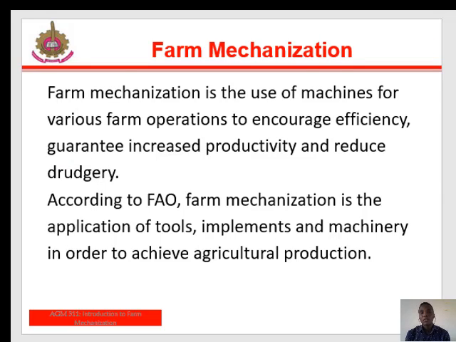Farm mechanization. Farm mechanization is the use of machines for various farm operations to encourage efficiency, guarantee increased productivity, and reduce drudgery. According to the Food and Agriculture Organization, farm mechanization is the application of tools, implements, and machineries in order to achieve agricultural production. It is also the application of engineering principles for operating farm machines with a view to increasing farm operations and output.